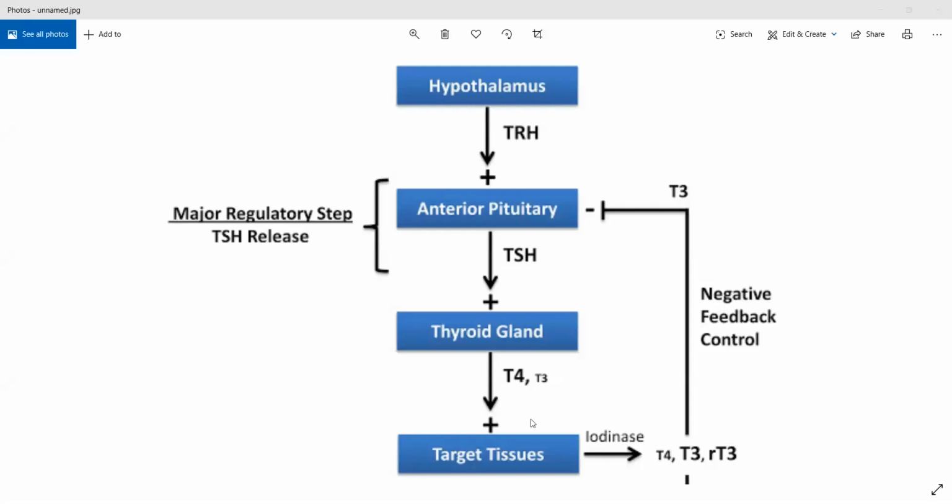So that is the basic mechanism of your thyroid hormone. Did we miss anything? In target tissues, see again here it tells the same thing. Here in target tissues T3, T4 are more. That is why it is giving a negative feedback control. Negative feedback control, negative feedback loop, negative feedback mechanism, all of them refer to the same thing. That is why this is the major regulatory step. Here, as you can see on the left side, TSH release will be the major regulatory step, meaning it is regulating the formation of T3, T4. Hence, it is called regulatory step. If you stop the production of TSH from anterior pituitary, you will not get any more T3, T4.